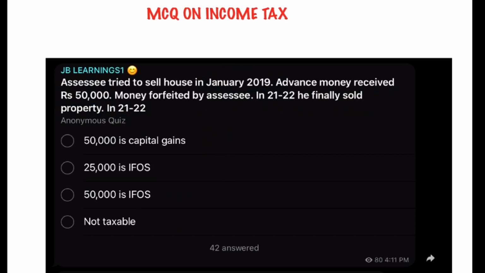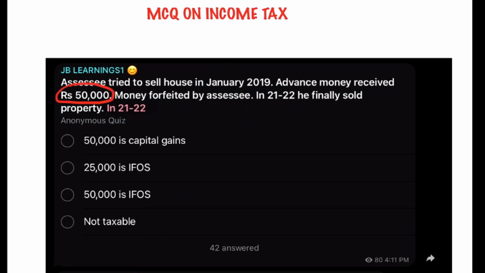Now see, this is very important. If you see the MCQ very closely, it is asking a question specifically for the year 21-22. In income tax, majority students fail to concentrate on the year and the date which is given in the question very properly. So, friends, over here they are asking only about 21-22, right? And the only amount given in the question is rupees 50,000.